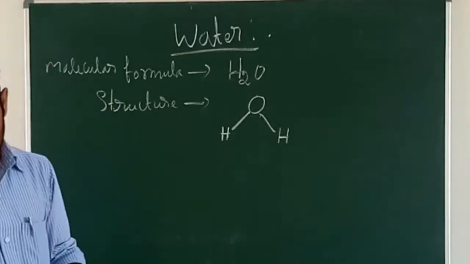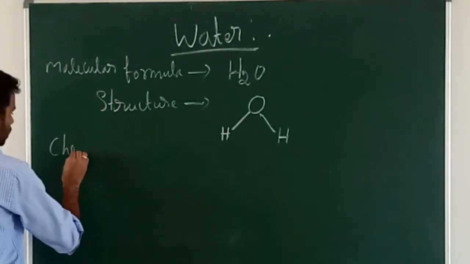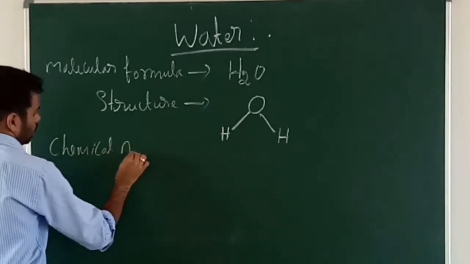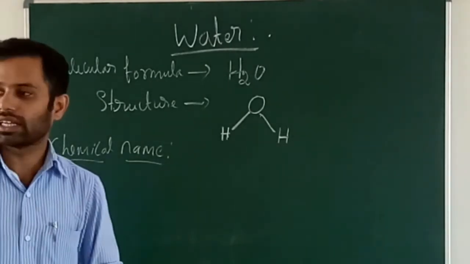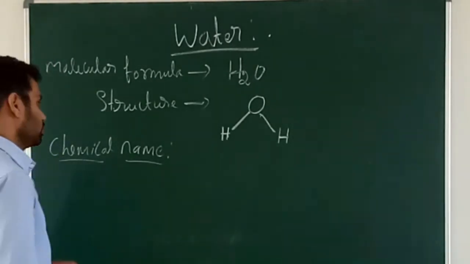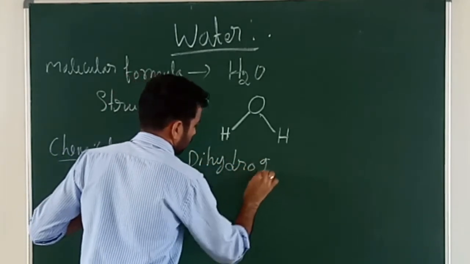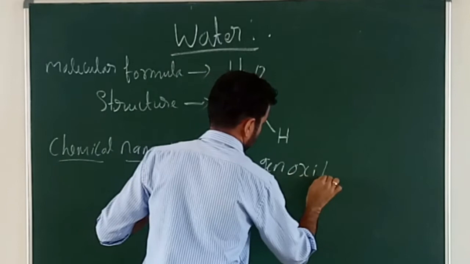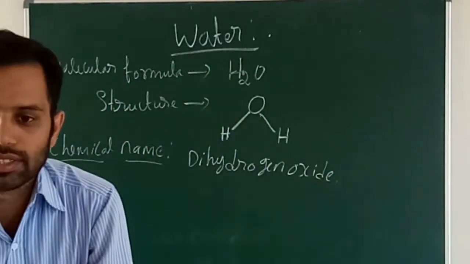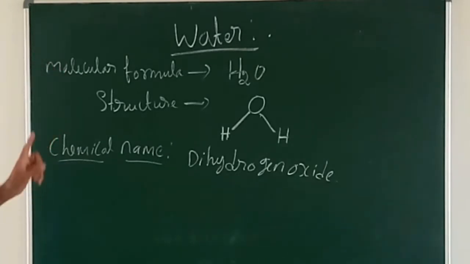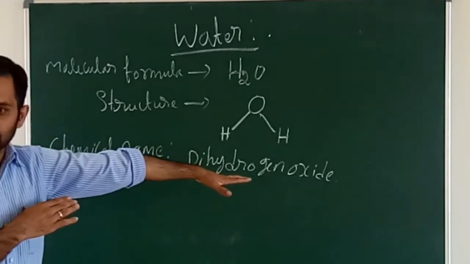Next, what is the chemical name for water? The chemical name of water is dihydrogen oxide. Okay, keep in mind, dihydrogen oxide. This is the chemical name. Generally we call it water, but its chemical name is dihydrogen oxide.